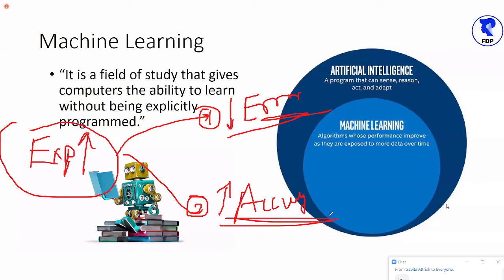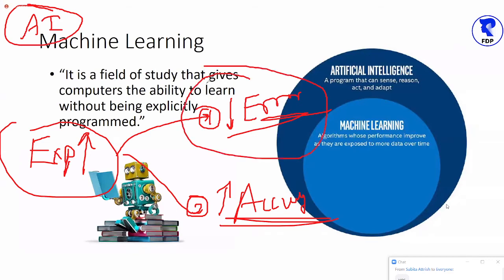Both the statements are same, but still in entire AI, we put our entire power, entire logic, entire time, entire effort to reduce the error. If somehow we succeed in reducing the error of the machine, automatically it implies that the accuracy of the machine is high.